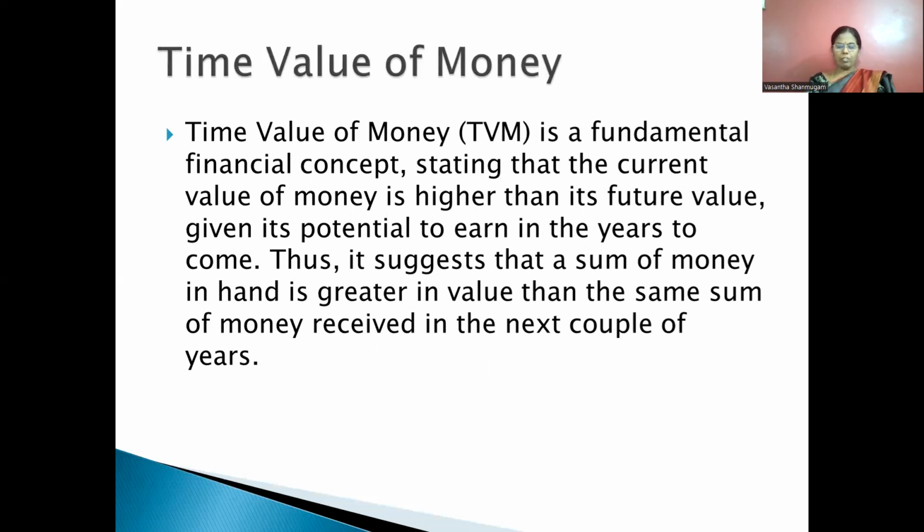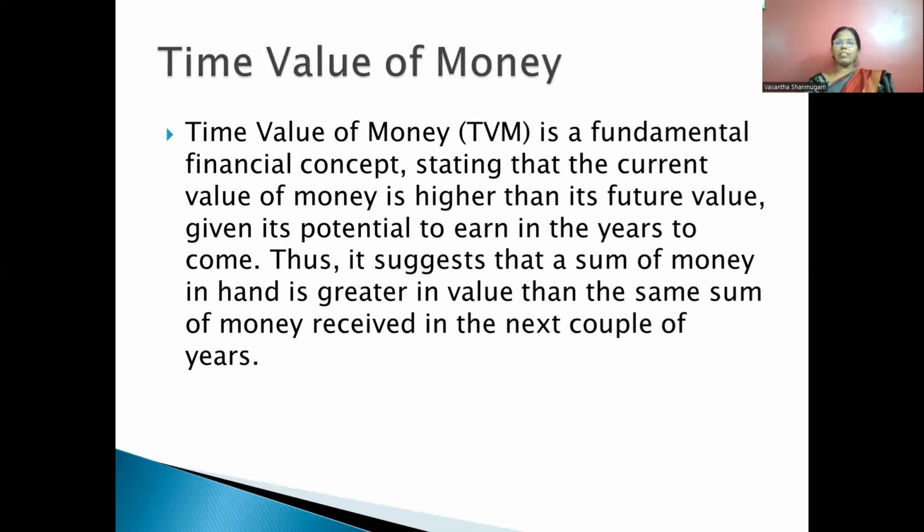All cash flows have to be brought to the same point in time before comparison and aggregation can be made. So we cannot compare the value of the money we are receiving in the first year with the fifth year. The concept is that a dollar in hand today is worth more than a dollar in the future.